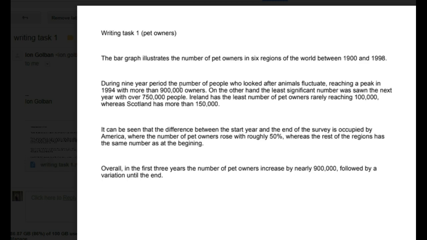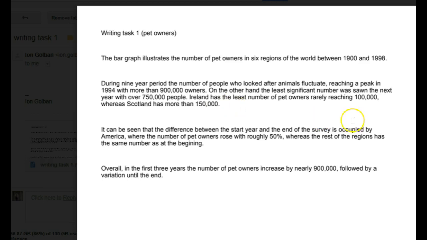Ireland had, past tense again, the least number of pet owners, rarely reaching 100,000, whereas Scotland had more than 150,000. It can be seen that the difference between the start year and the end of the survey is occupied by America. I don't know what that means. Are you saying that America was the reason for this fluctuation?